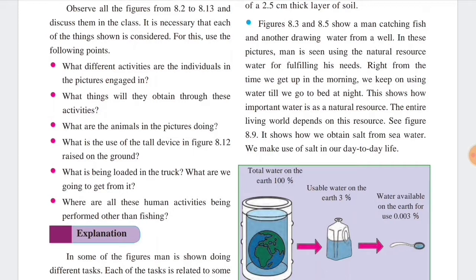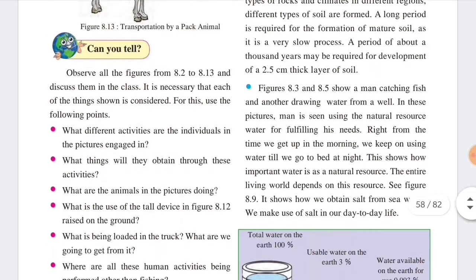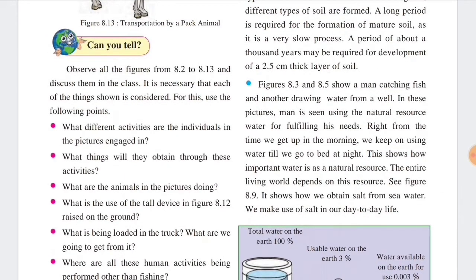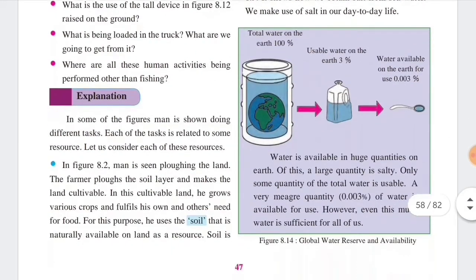What is being loaded in the truck? What are we doing to get from it? Where are all these human activities being performed other than fishing? This thing, can you tell? You are going to observe the figure properly and write down the answers in points and send it, okay, on the group.